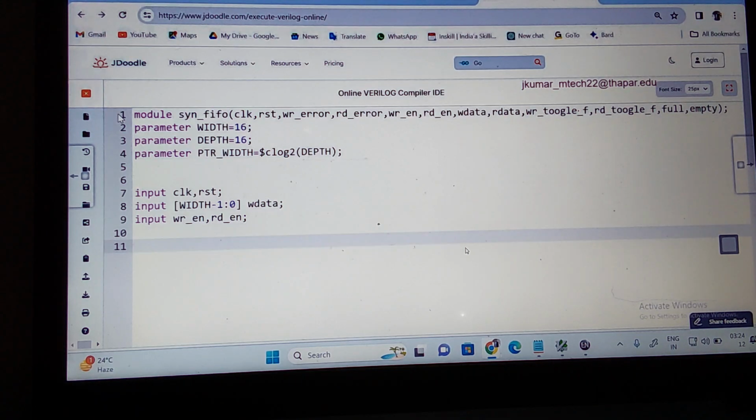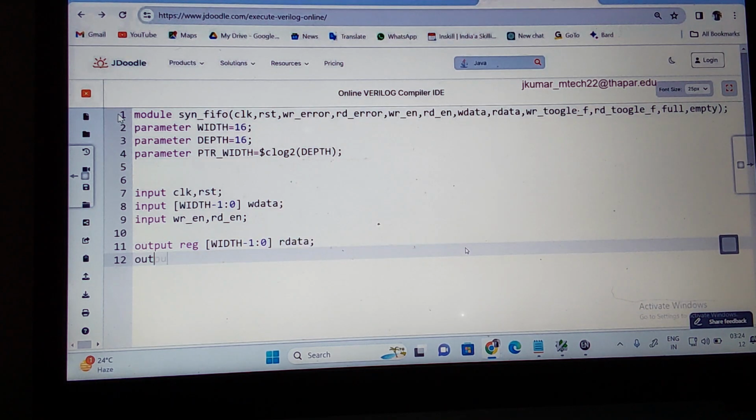Next I'll go with output. Output range: width minus 1 down to 0, read data. Then what are the other outputs? Output, range of what?